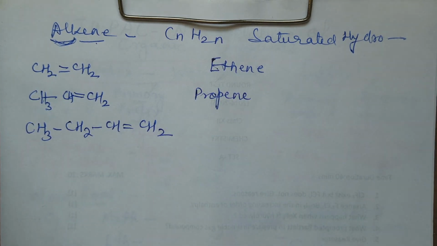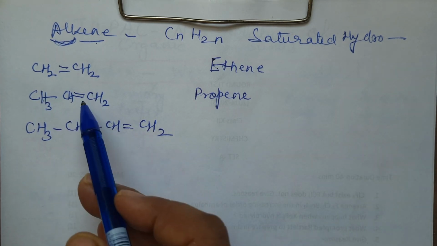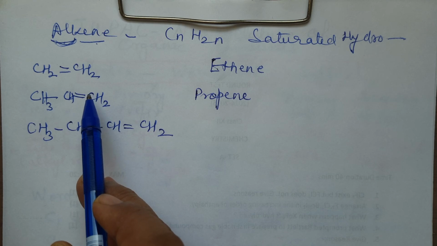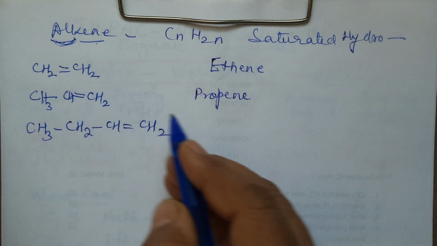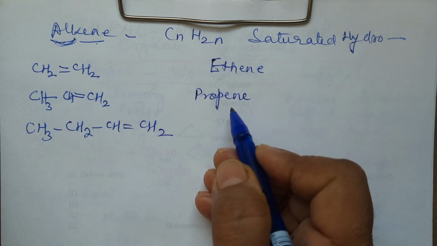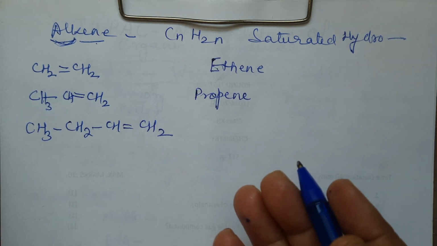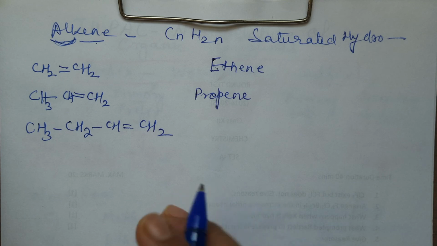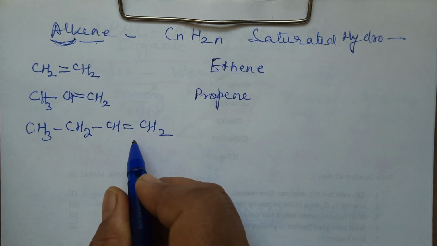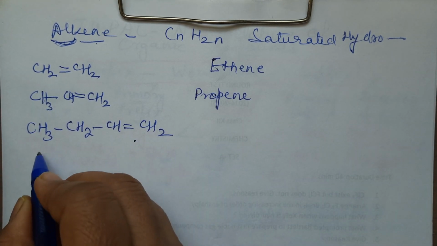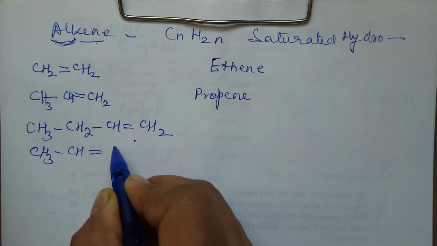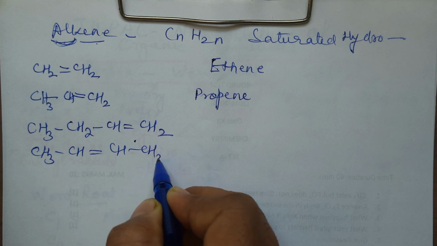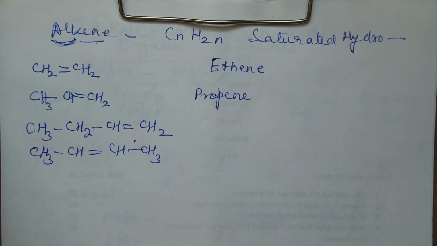Here you needn't specify the position because the numbering has to be done from the side where the double bond is getting a lesser position. So obviously it has to be numbered from the right hand side. So it is propene. Sometimes you will find prop-1-ene written, but that is irrelevant. It's not required in this case. Now what about this? Here it is important because there is one more possible structure for it. I may put a double bond here in the center. So here it is a must to specify.